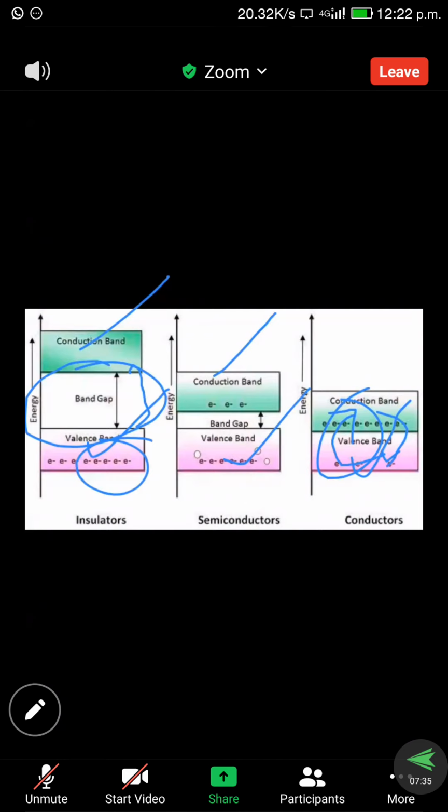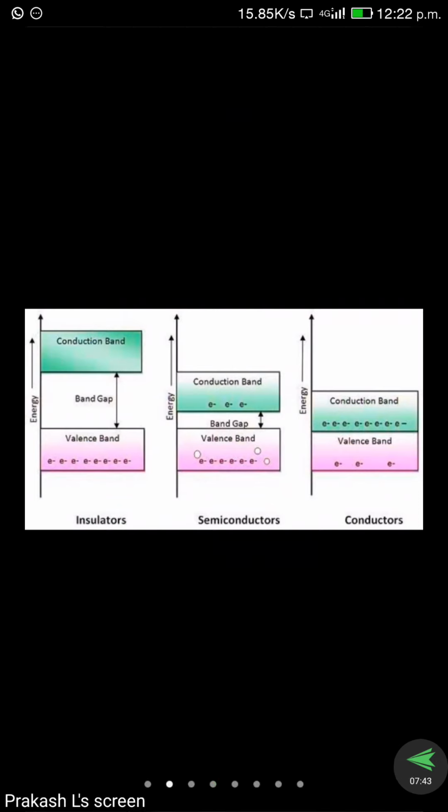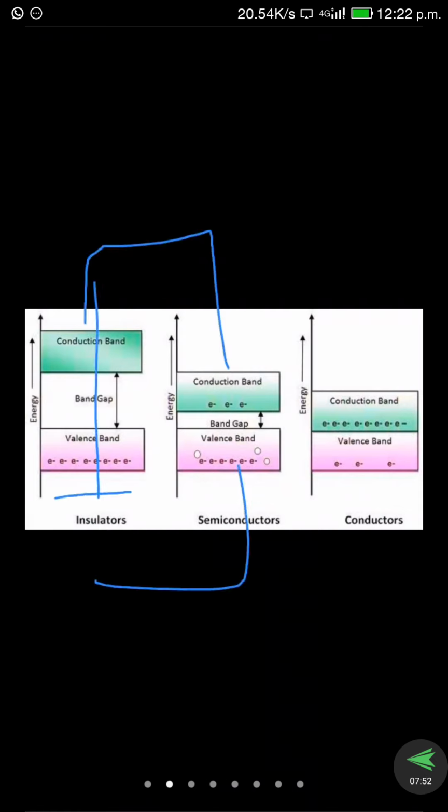Next, semiconductors. In semiconductors we have less gap compared with insulators. If you apply an external electric field, such as DC voltage, with positive and negative terminals, then the valence electrons move from the valence band to the conduction band.